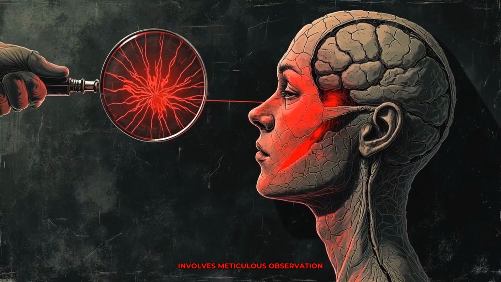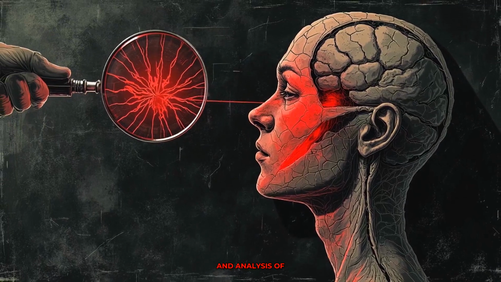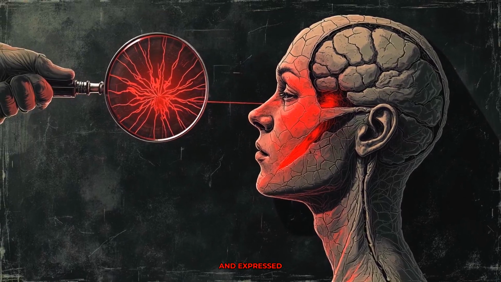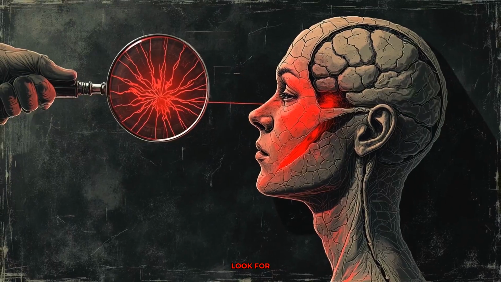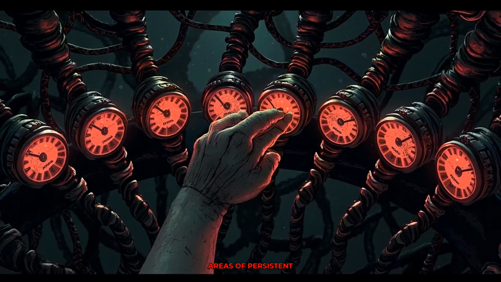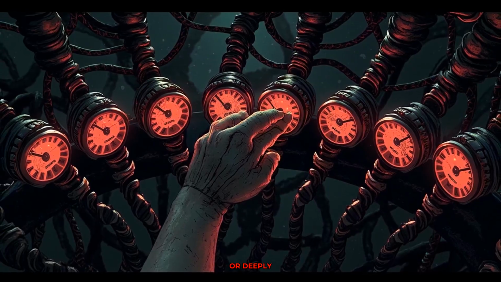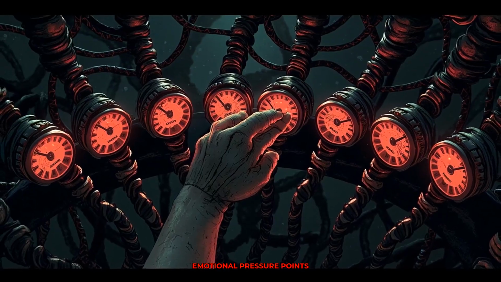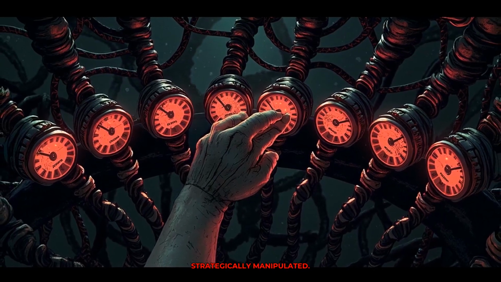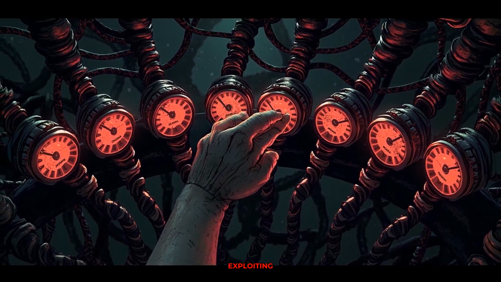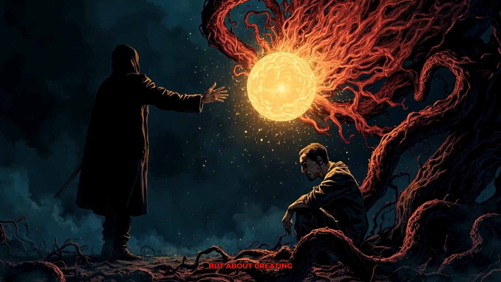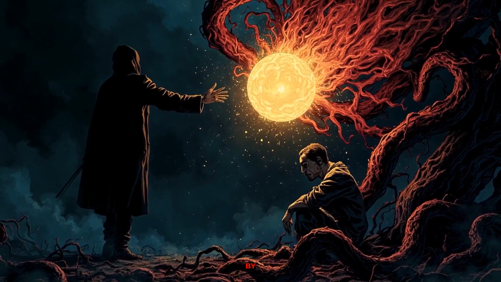Identifying psychological fault lines involves meticulous observation and analysis of a target's behaviors, reactions, and expressed vulnerabilities. Look for patterns of insecurity, areas of persistent anxiety, or deeply held unmet desires. These are the emotional pressure points that can be strategically manipulated. Exploiting these fault lines is not about causing pain for its own sake, but about creating a dependency.